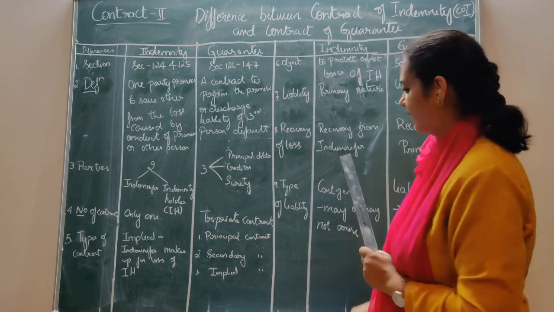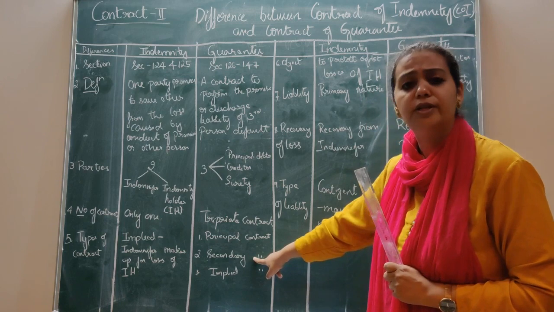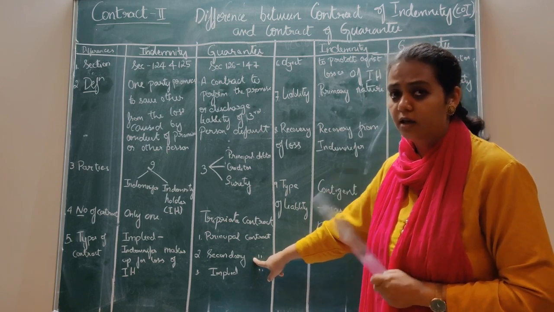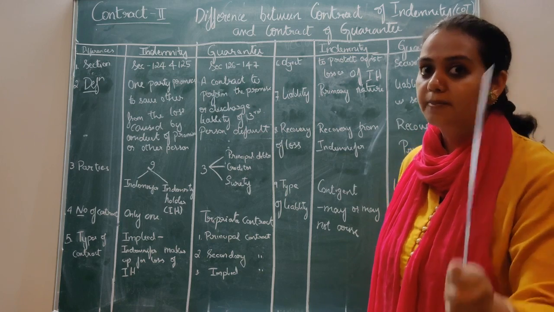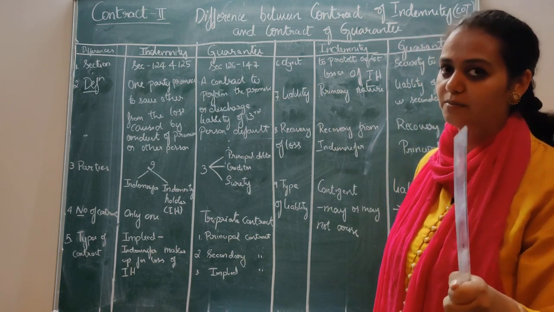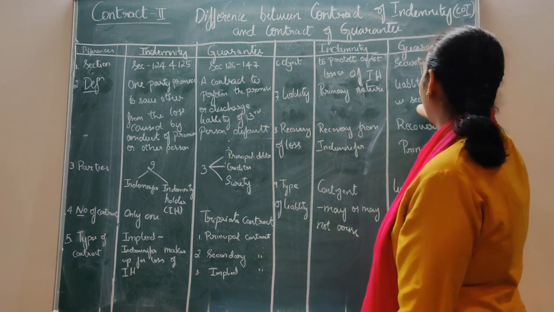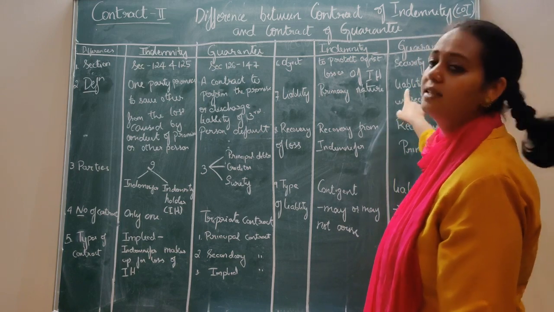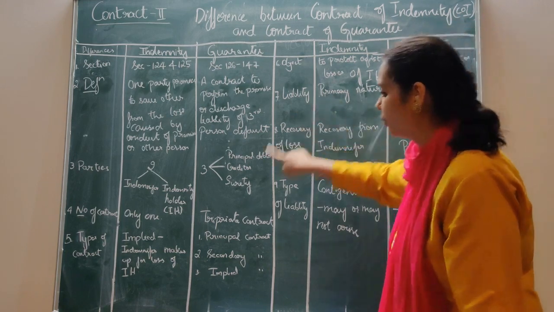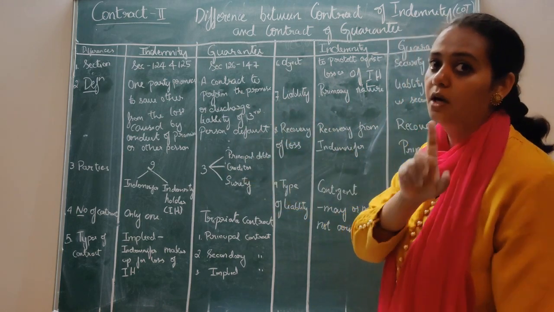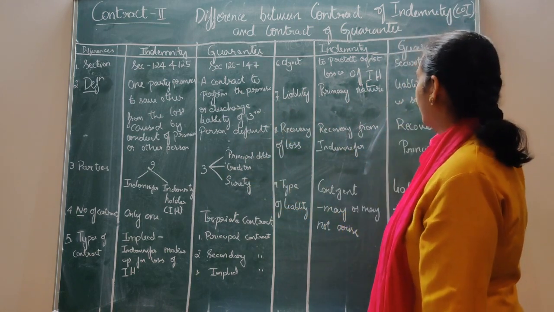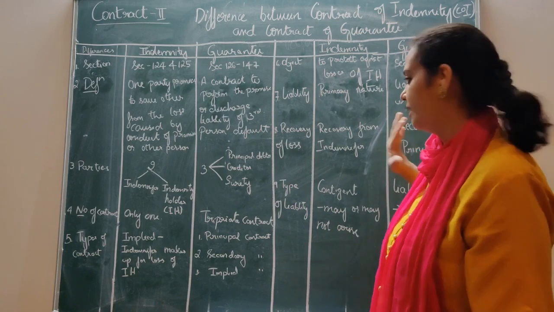The liability of the surety is secondary. What type of contract is between the creditor and the surety? It is secondary, I told you, right? Why? Because only if the principal debtor makes default does the surety come into the picture. That is why the liability of the surety is secondary. Under a contract of guarantee, the surety is an important person, and his role comes only on the default made by the principal debtor. So his liability becomes secondary in nature.